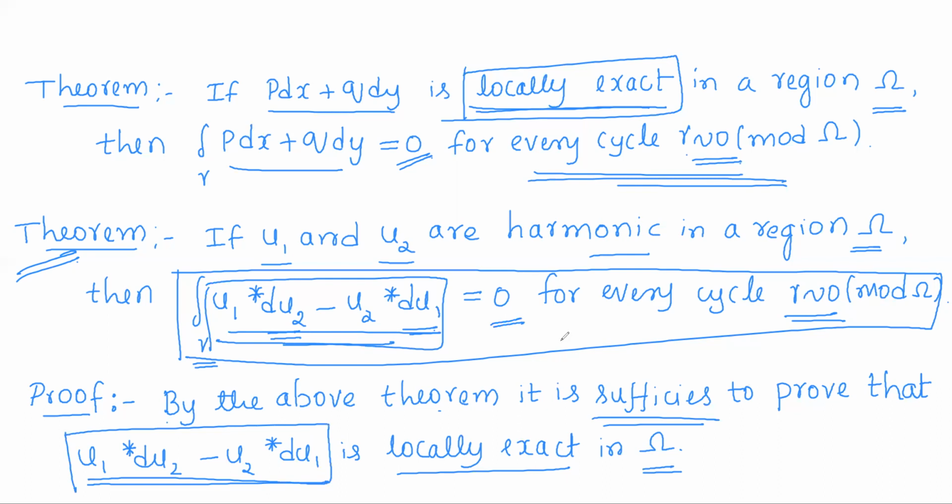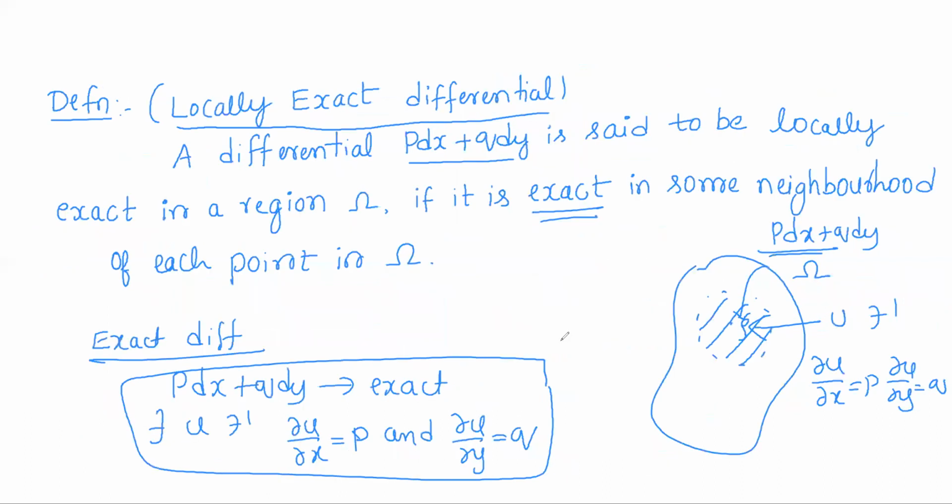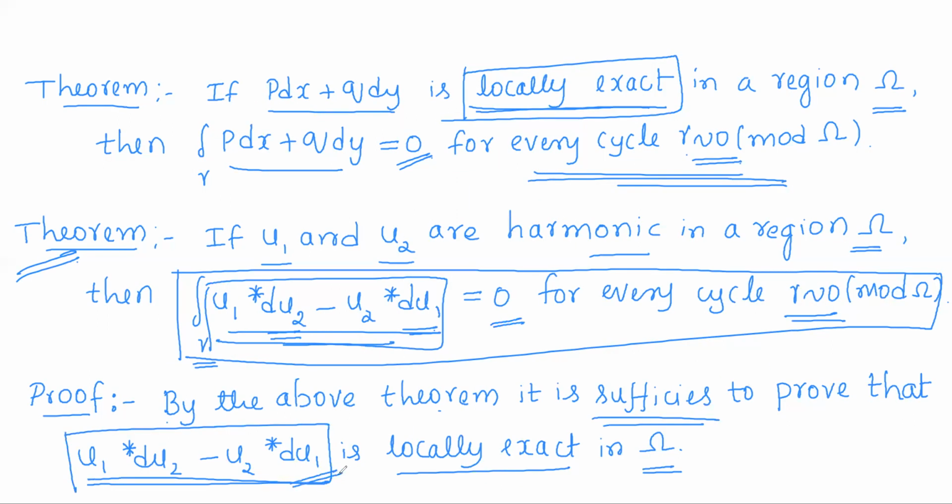So what is the definition of a locally exact differential? Any differential of the form P dx plus Q dy is locally exact if it is exact in some neighborhood of each point. So now what I have to prove? I have to prove this differential expression is exact in some neighborhood of each point of omega.